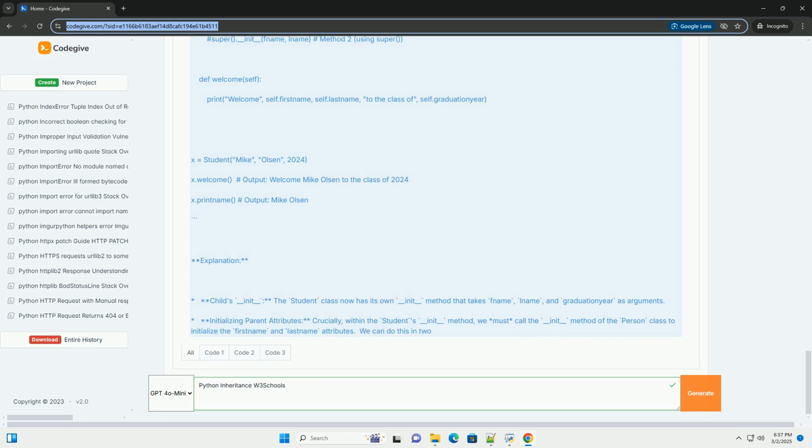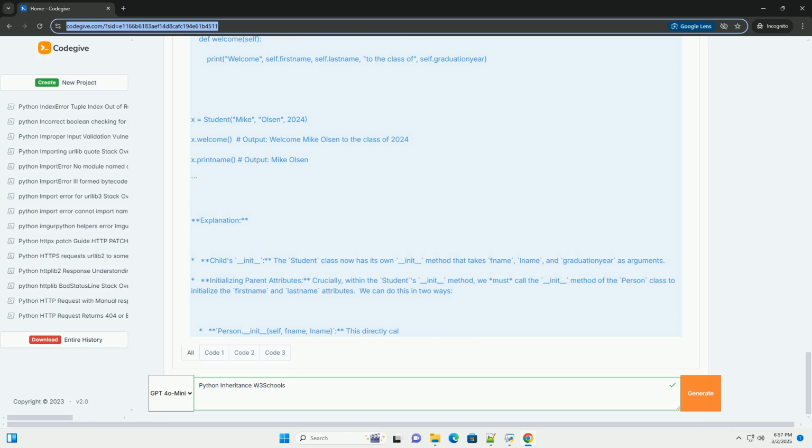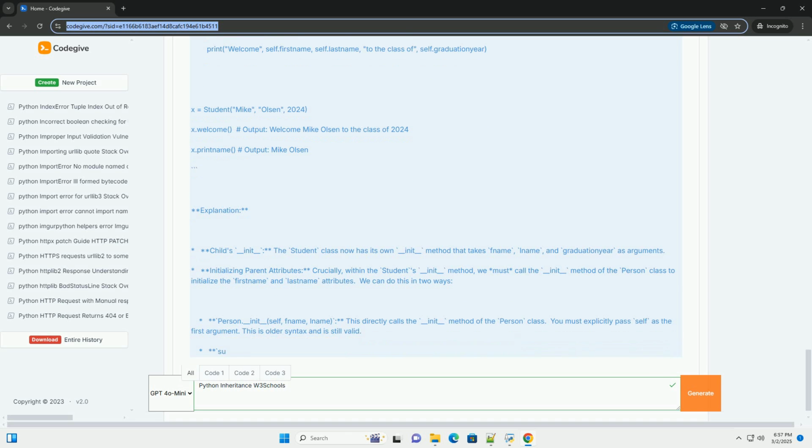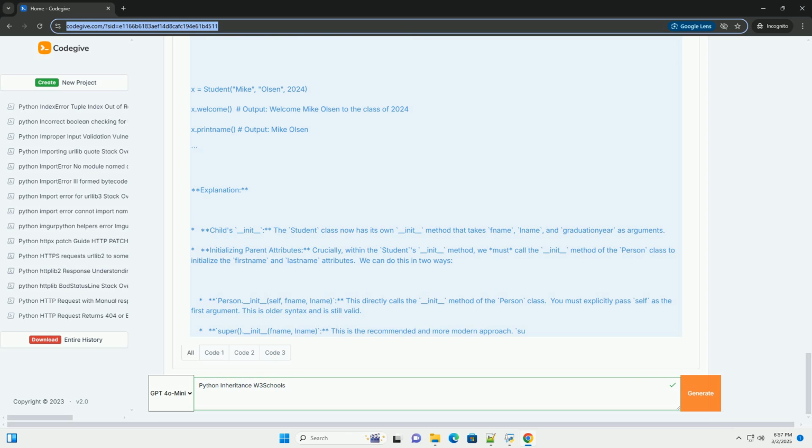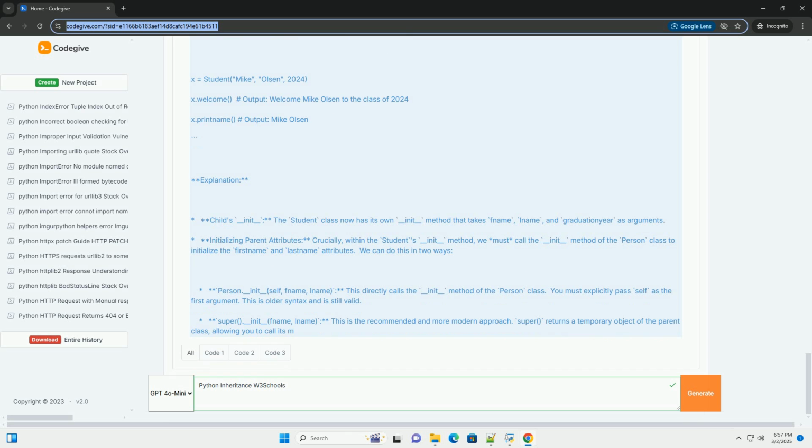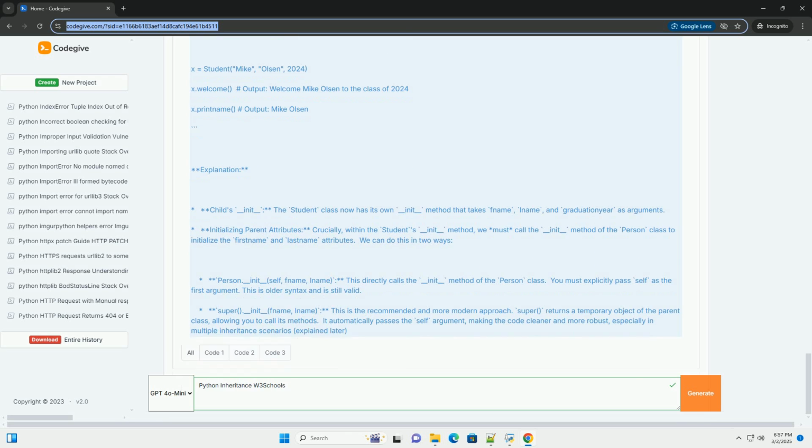Basic syntax. The syntax for inheritance in Python is straightforward. The child_class(parent_class) part is key. It indicates that child_class inherits from parent_class. Example 1, simple inheritance. Let's start with a very basic example.